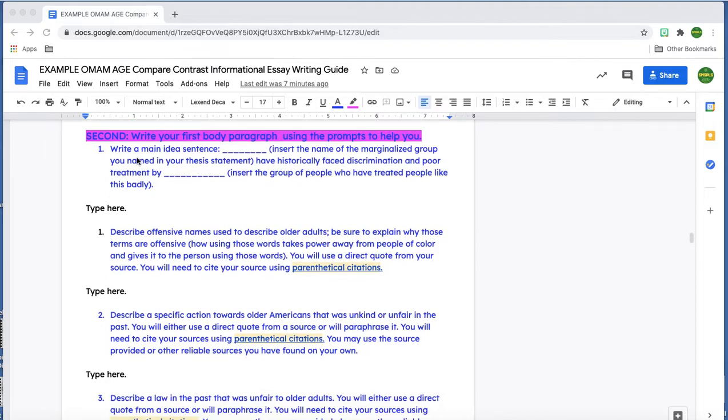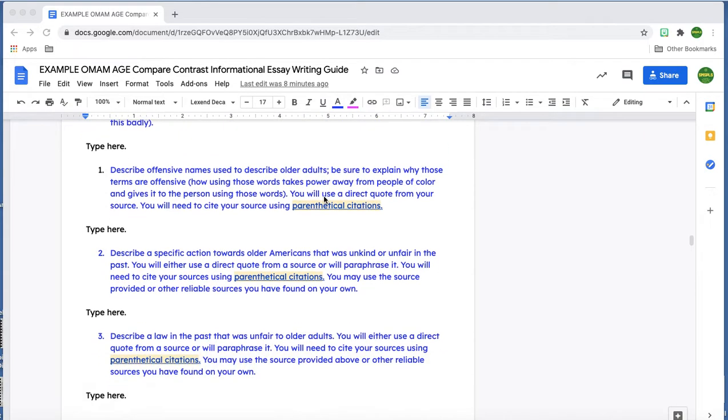So let's look at what we're going to be writing. Okay, write your first body paragraph, use the prompts to help you. It says write a main idea sentence: insert the name of the marginalized group you named in your thesis statement, have historically faced discrimination and poor treatment by, insert the group of people who have treated people like this badly. Okay, so I'm writing about how in the past, some group has treated older Americans badly. All right, so I know I'm looking to find out what group mistreated them.